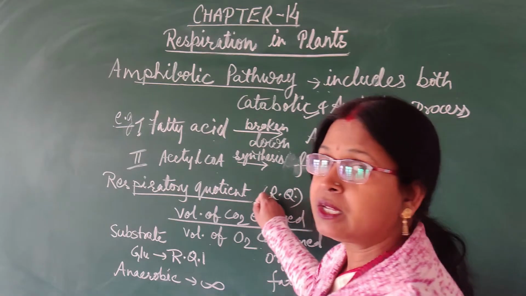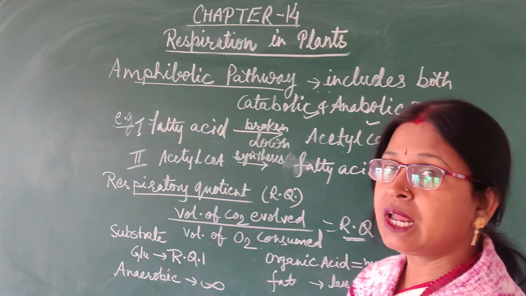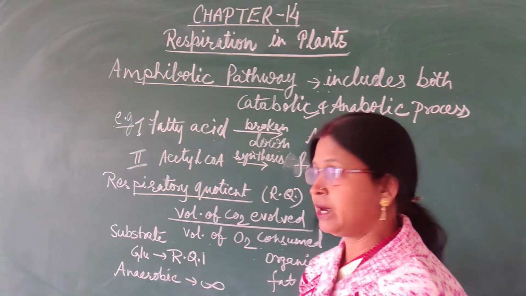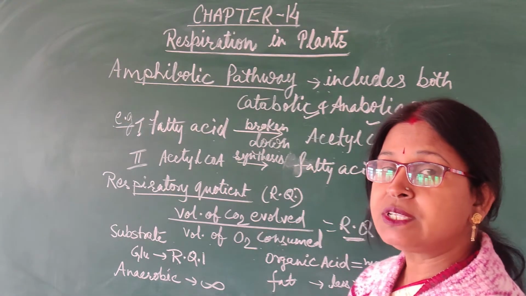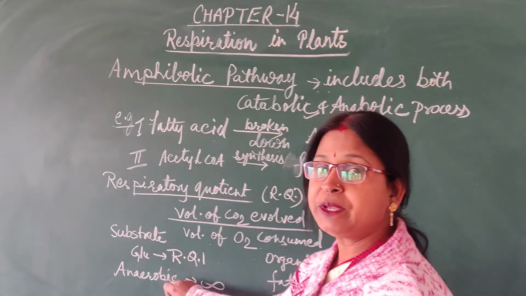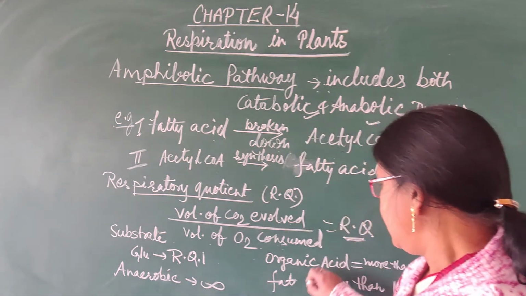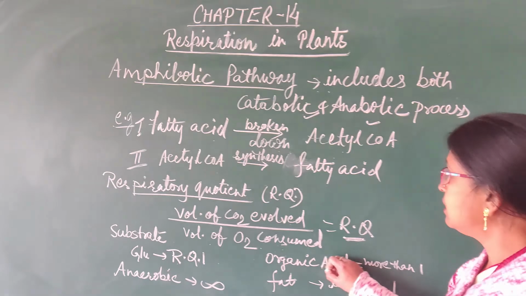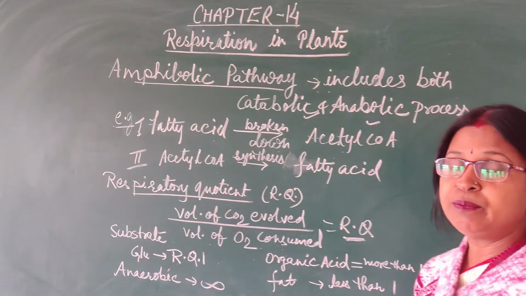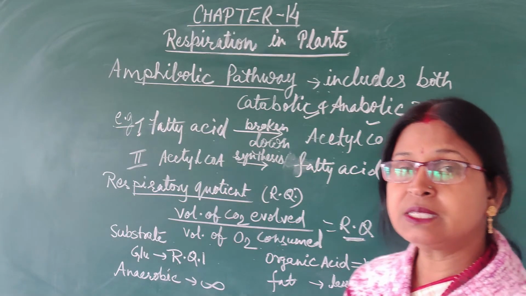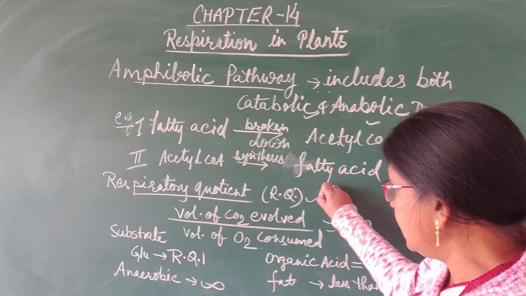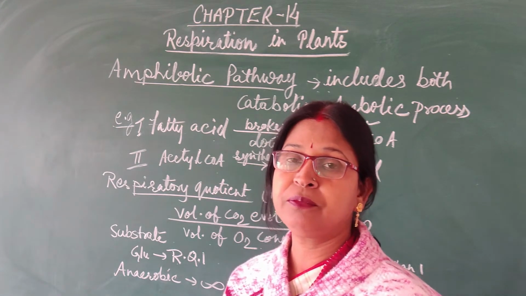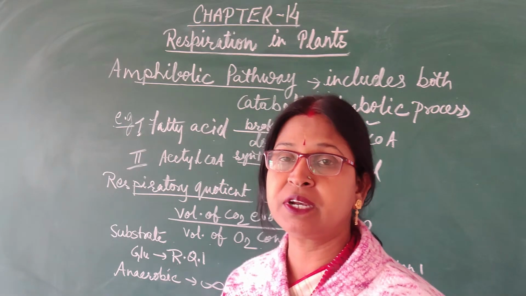The value of RQ depends upon the substrate which is utilized in the process of respiration. When the substrate is glucose, that is carbohydrate, then the value of RQ is 1. In anaerobic respiration, the value is infinity. If the substrate is fat, then the value will be less than 1, and when the substrate is organic acid, then the value will be more than 1. So in this way, the value of RQ or the respiratory quotient will vary depending upon the substrate which is utilized for the respiratory process.